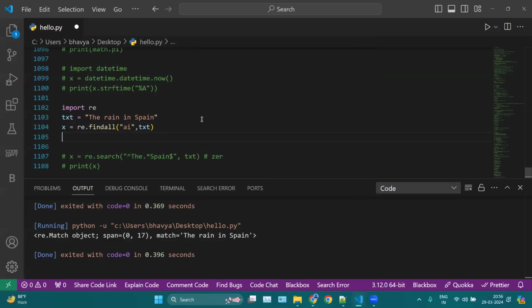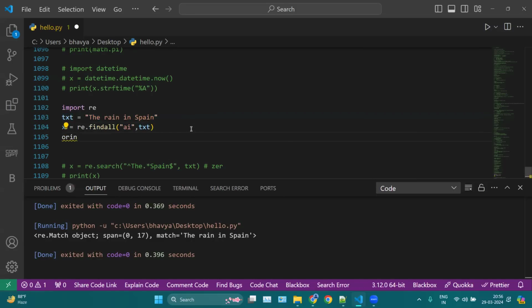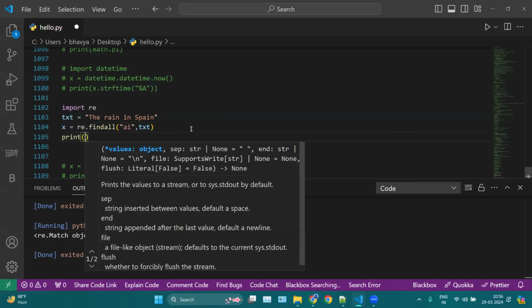From txt, simple. What you are finding is your piece of string or your character, and from where you are finding is this particular variable. If you have a file, like if you are finding from a PDF, then you can open your PDF, store it in a variable, and then mention your variable name here. And then you can simply print your X.